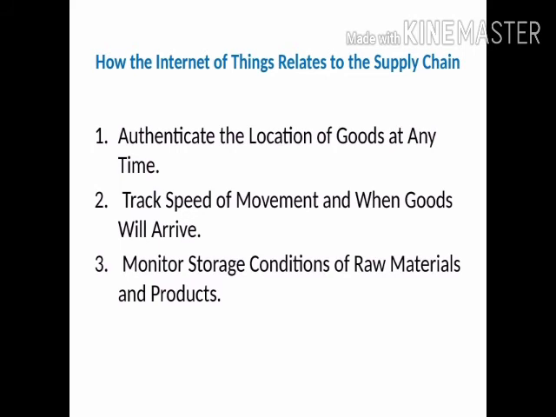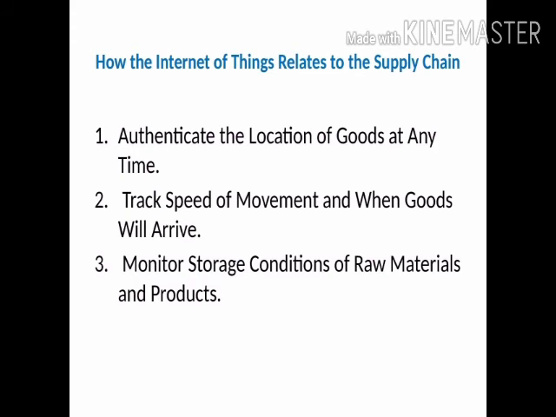The second concept is to track the speed of movements and when goods will arrive. Tracking the speed of movement and the traffic flow of the product makes it much easier to predict how the goods will move through the supply chain. Suppliers, manufacturers and distribution centers can prepare to receive the goods, which reduces handling time and ensures efficient processing of the material.